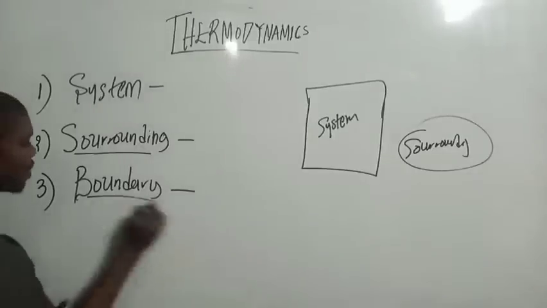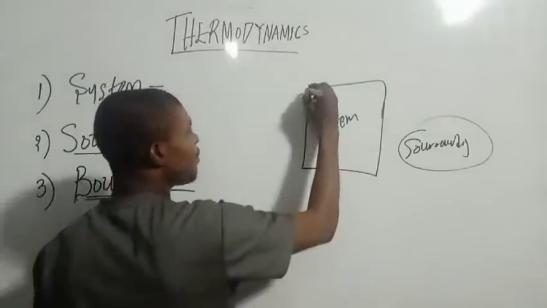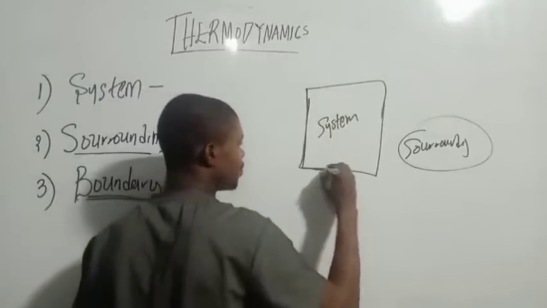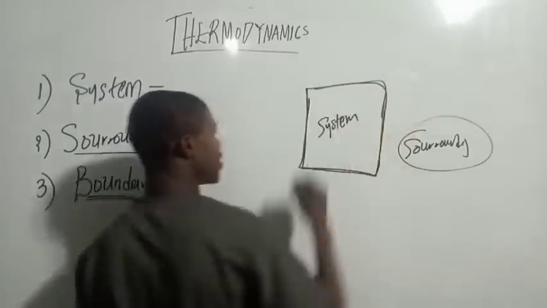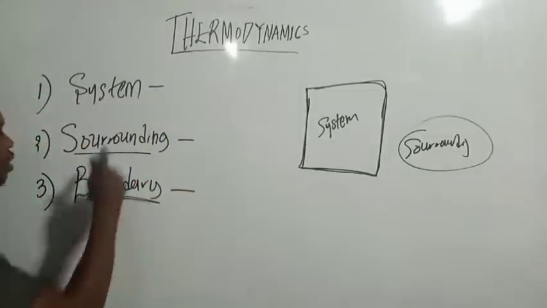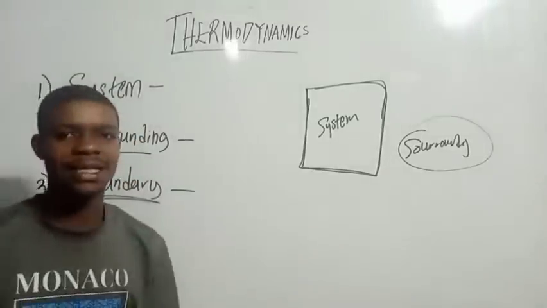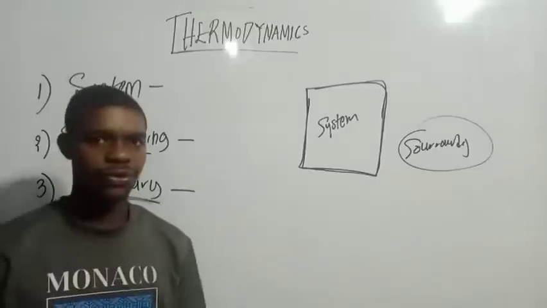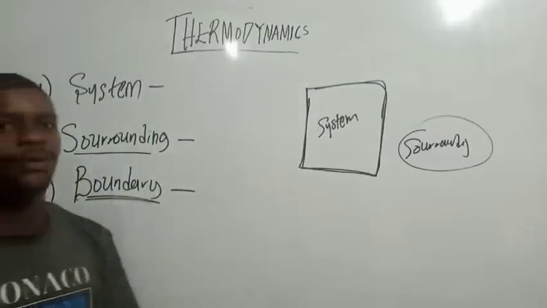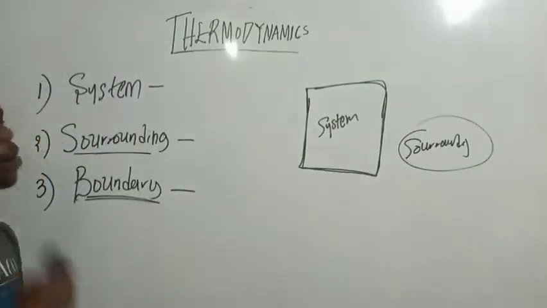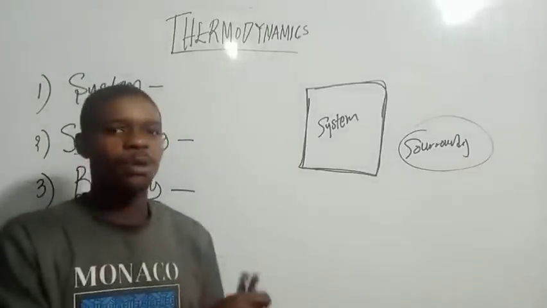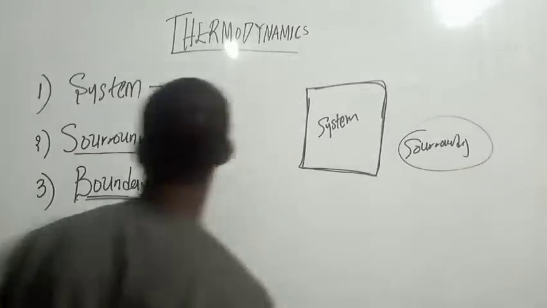Then what is the boundary? Boundary is the real or imaginary surface that separates the system from the surrounding. Do you get that? The point that separates the system from the surrounding is called the boundary. You have to take this into account because the boundary defines the type of system you have. So before we look further, let's look at the types of system.